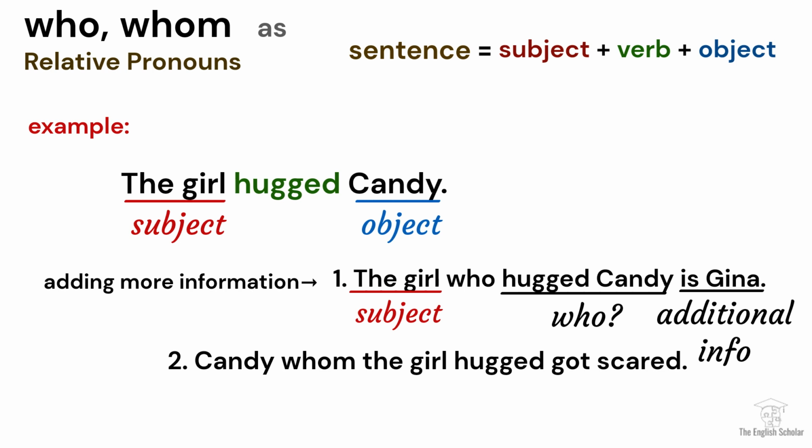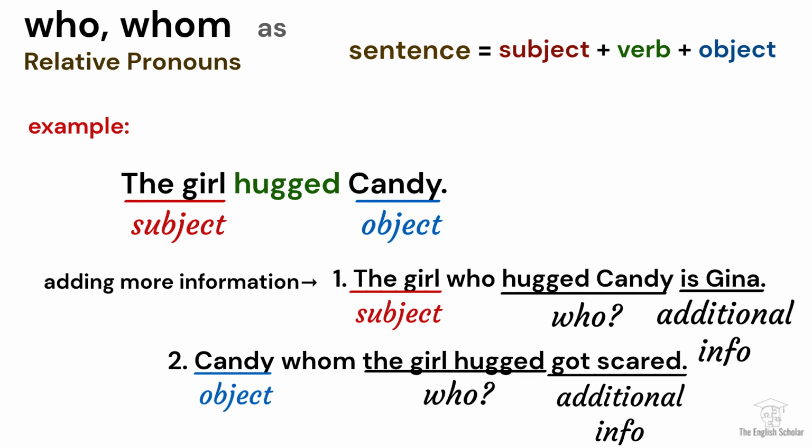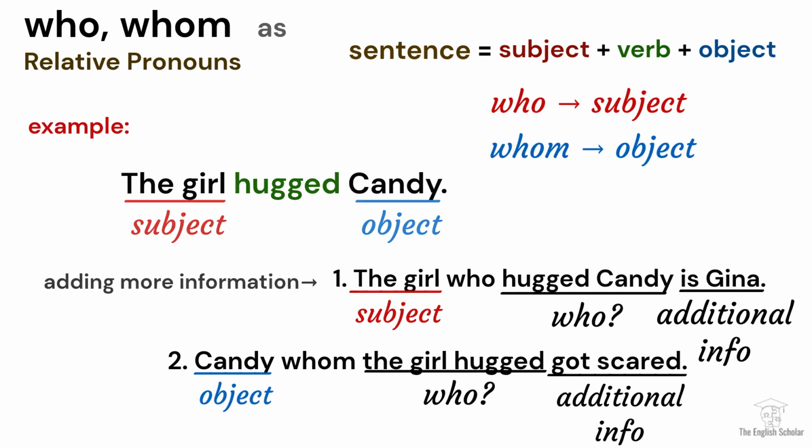Sentence 2, on the other hand, emphasizes the object of the original sentence, Candy. We add more information that Candy got scared. But someone may ask, who is Candy? You seem to lack information here. We say, Candy, whom the girl hugged. But to put them into one peaceful sentence, we just add whom because we are talking about the object. We are relating this to the object. We use who if you want to emphasize the subject, while whom if you want to emphasize the object of the sentence. Let's have more examples.